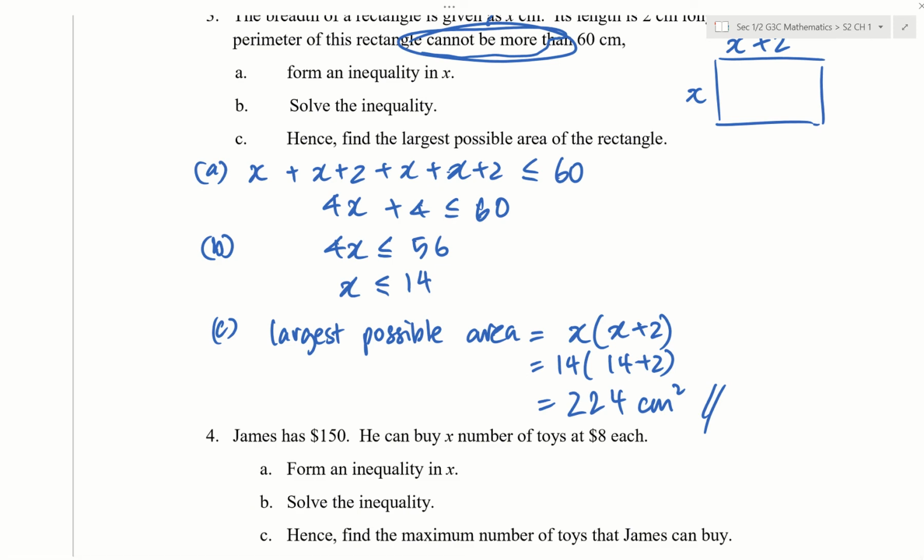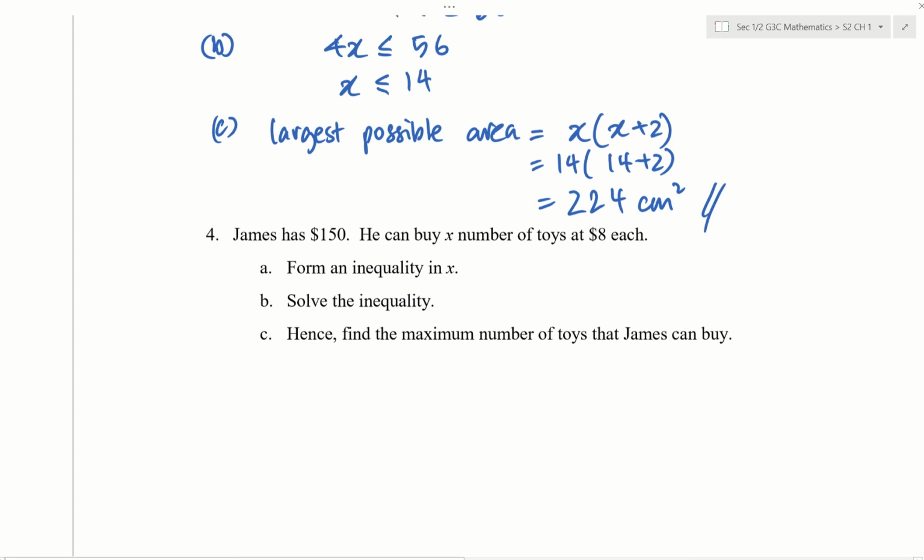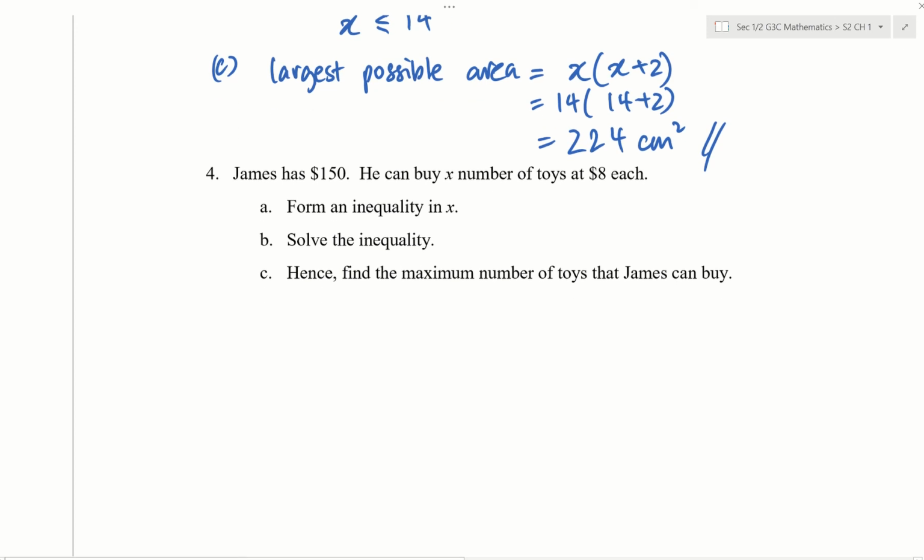Okay, next one. Question 4. Please try it yourself now. Form an inequality in x. So here we have x number of toys, $8 each. He has $150. Can he spend more than $150? Cannot. So what is the inequality sign if you want to put 8x on the left hand side? Less than or equal to 150. So this is the inequality sign you should have.